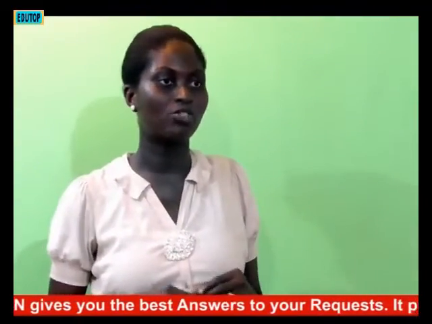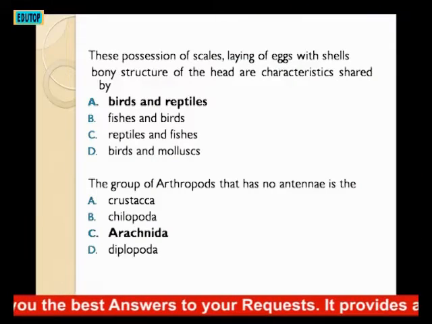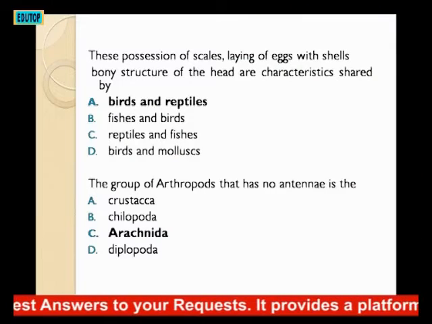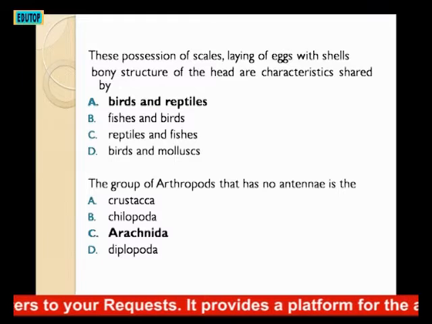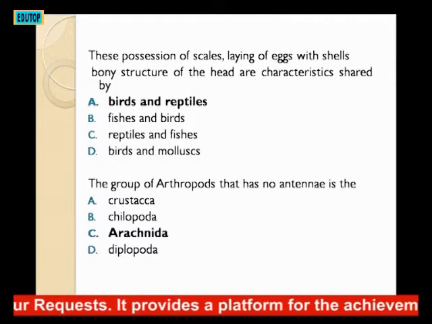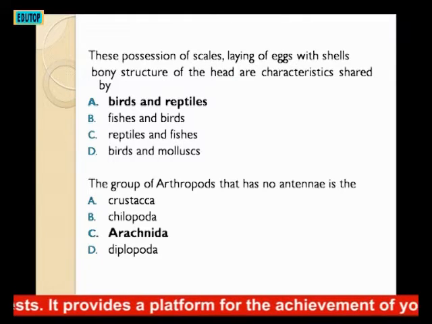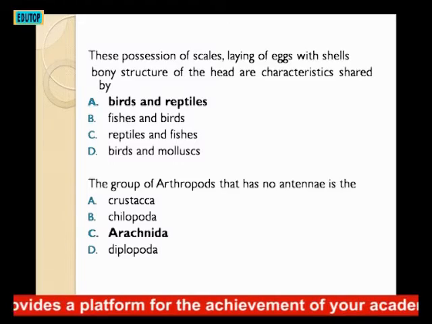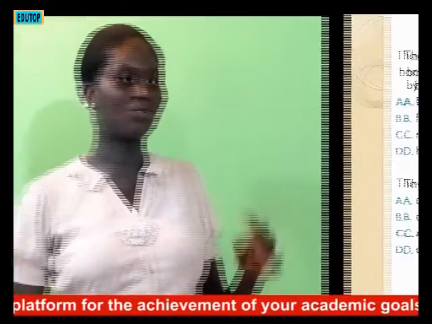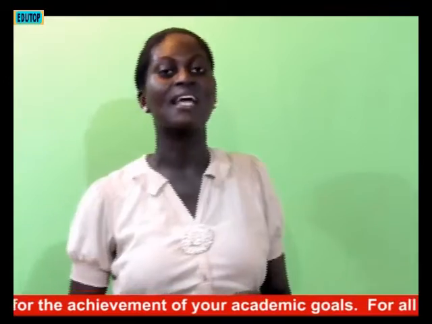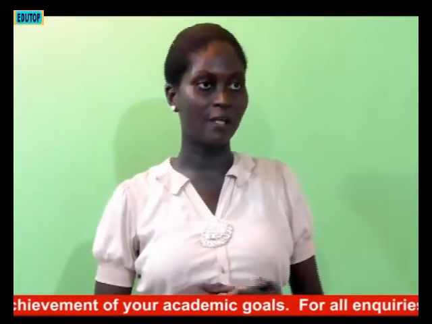Then the next question. The group of arthropods that has no antenna is what? A. Crustacea. B. Chilopoda. C. Arachnida. D. Diplopoda. The group of arthropods that has no antenna is the Arachnida, option C.